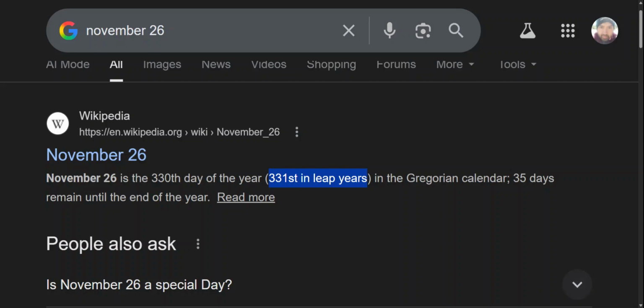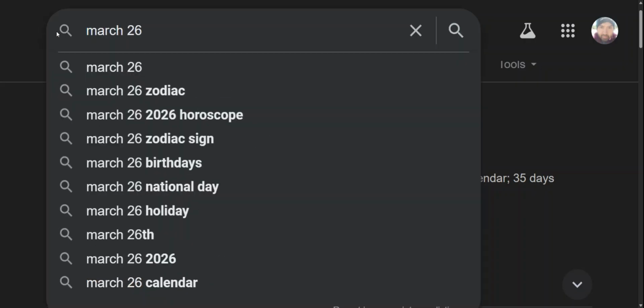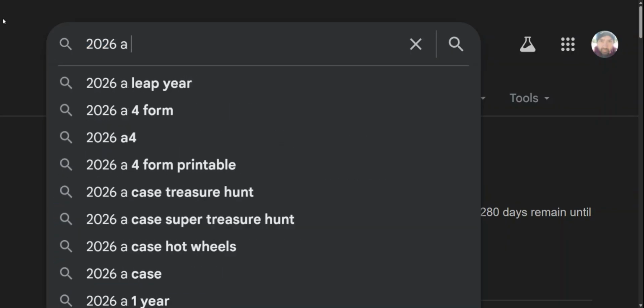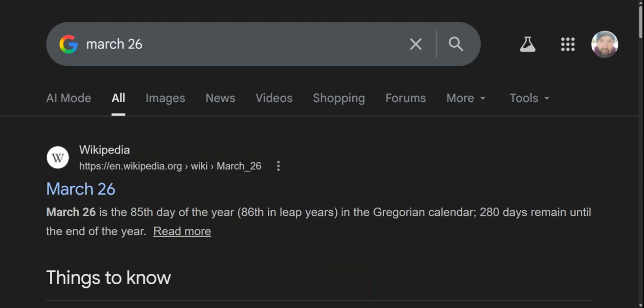Okay, so I have the wrong day up there, but tomorrow is March 26th. March 26th is the 85th day of the year, and in a leap year, the 86th day. It's not a leap year, 2026. So that's the 85th day of the year right here with March 26th.